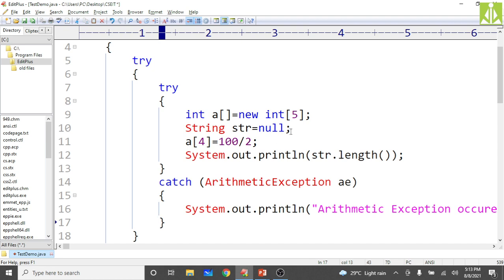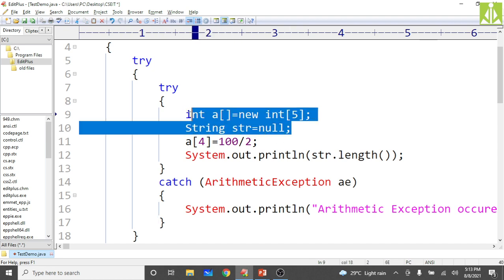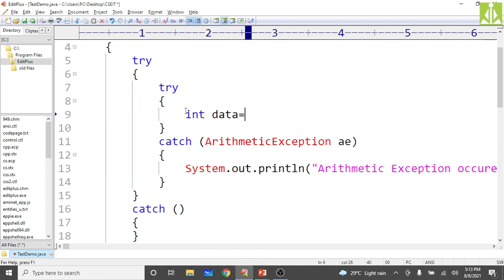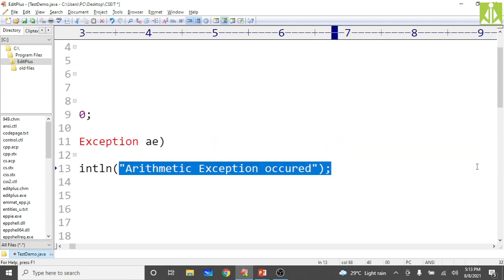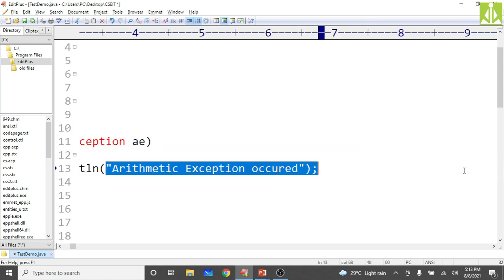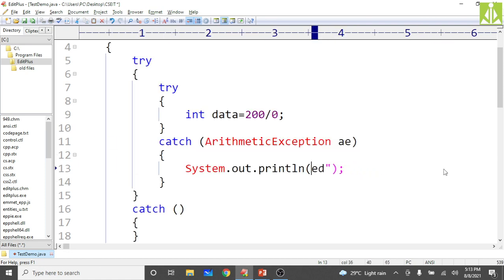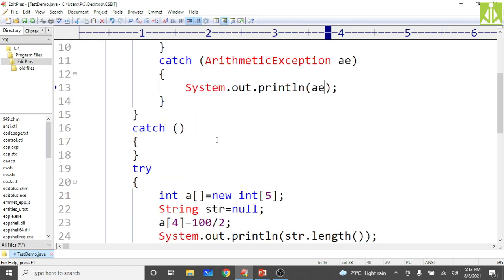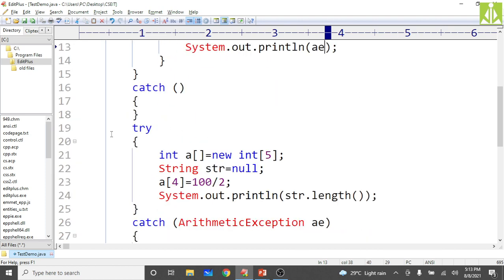Int data equals 100 divided by 0. So this is an arithmetic exception. Here you print only the object so that you will understand. No customized message now. Print the object itself, that is AE, the arithmetic exception. The object itself will have the description, so there is no need to go for a customized one, but that is also an option. I have shown that also to you.